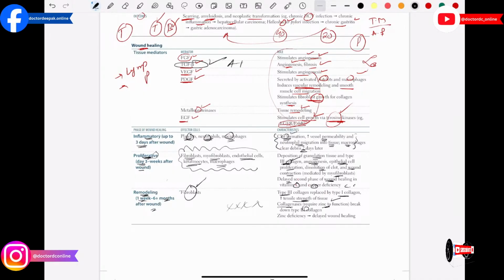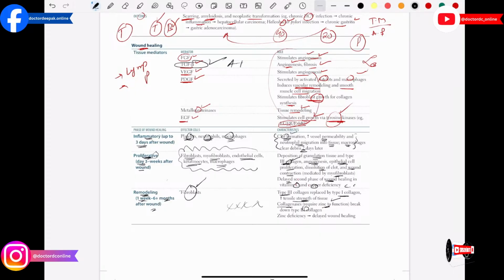Then after that, please remember the mechanism of tissue regeneration and repair: it is mediated by paracrine signaling via growth factors. When the growth factors bind with their receptors, it results in gene expression and cellular growth, and that cellular growth is going to help in wound healing. So this is very, very important.